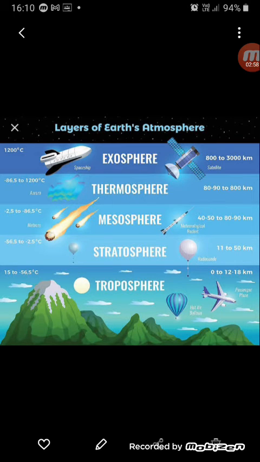Then the next layer is the thermosphere. This is an extremely hot layer, which is due to the presence of hot and dense gases over here. Like in this picture you can see it is saying 86.5 to 1200 degrees Celsius is the temperature of the thermosphere. The word thermo comes from the word temperature, so it is related to high temperature.